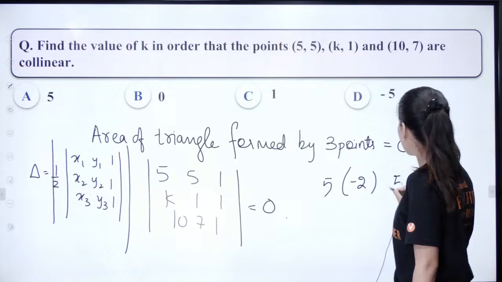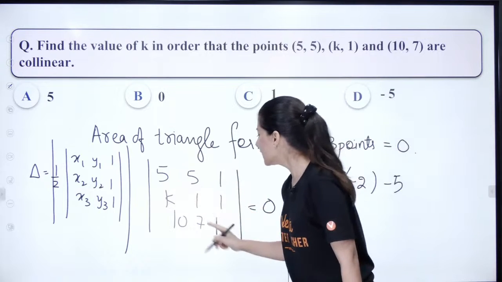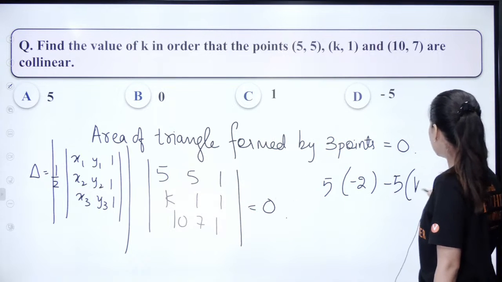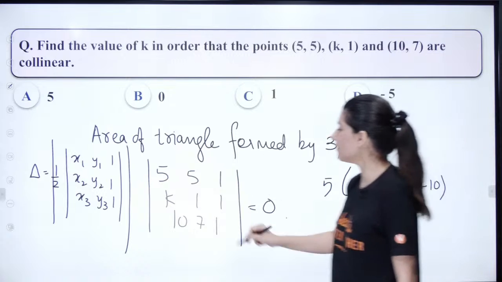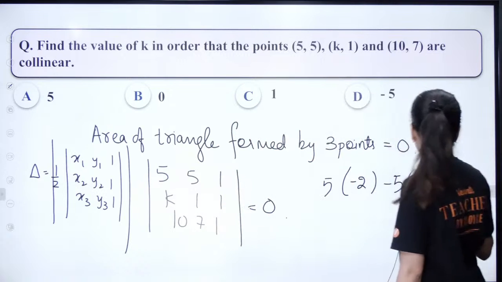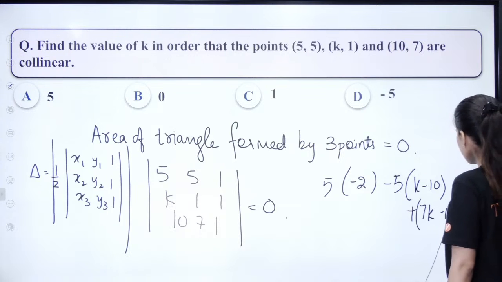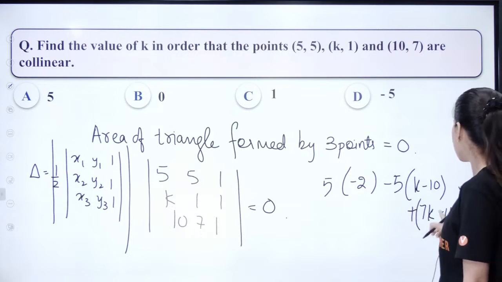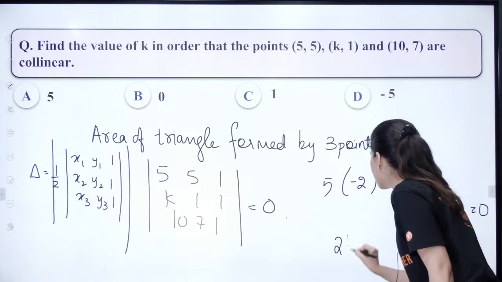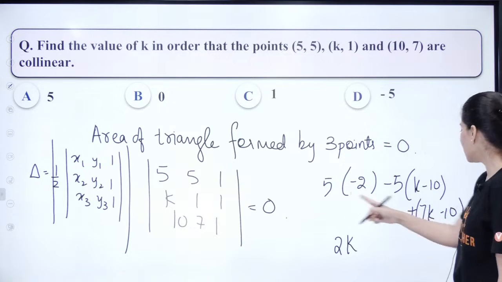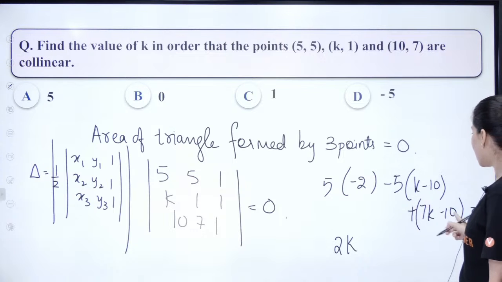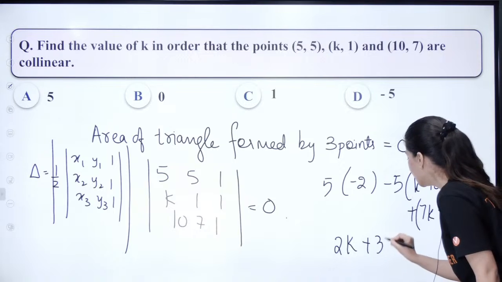Then we have minus 5 times k minus 10, okay? And then we have 1 times 7k minus 10 plus 1 times 7k minus 10 is equal to 0. Now club the terms together, 7k minus 5k, so you are going to get a 2k over here. Then we have minus 10 and minus 10, so minus 20 plus 50, so plus 30 will be equal to 0.